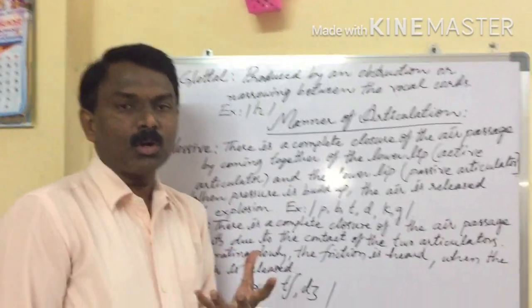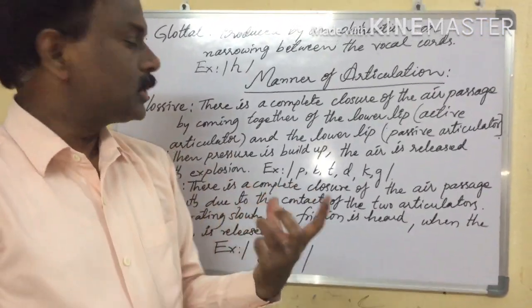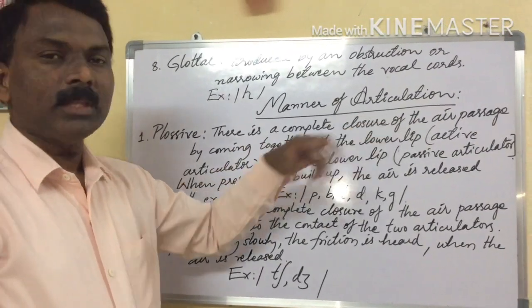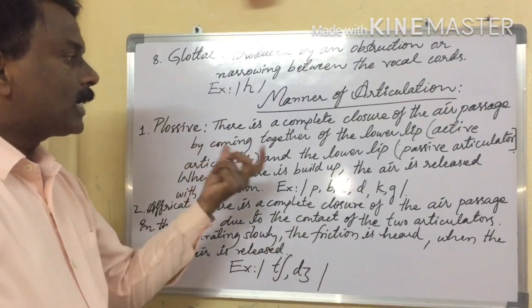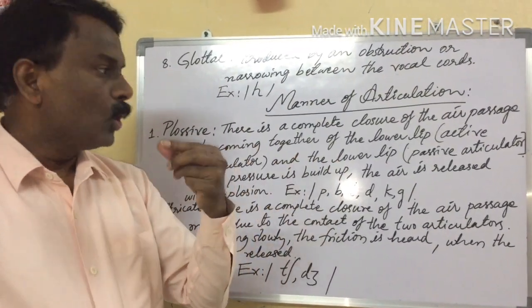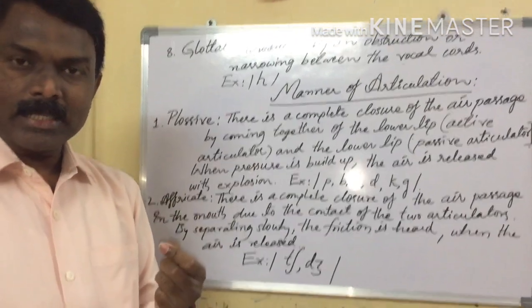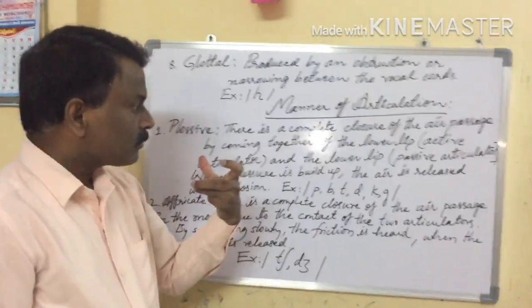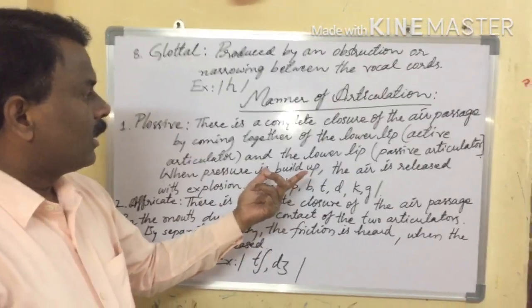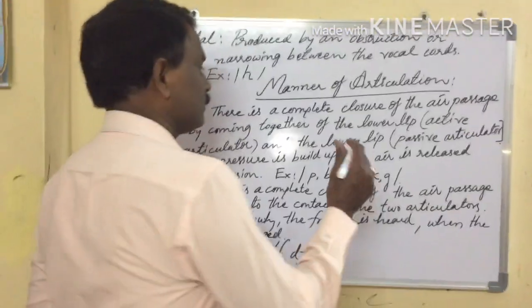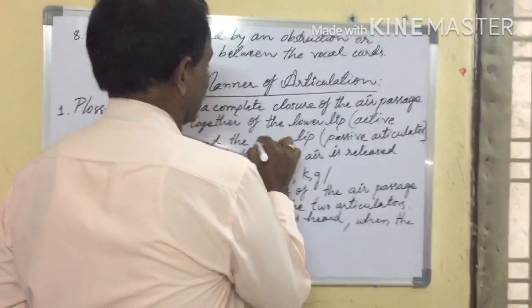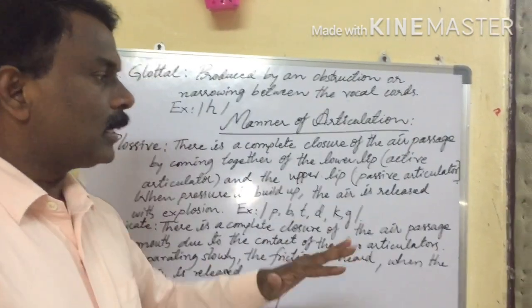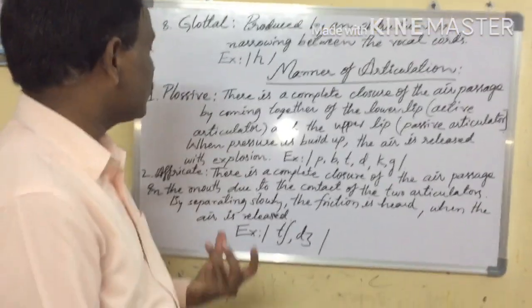What is going on in our body while producing these sounds? There is a complete closure of the air passage by the lower lip coming together with the upper lip. The lower lip is the active articulator, and the upper lip is the passive articulator.